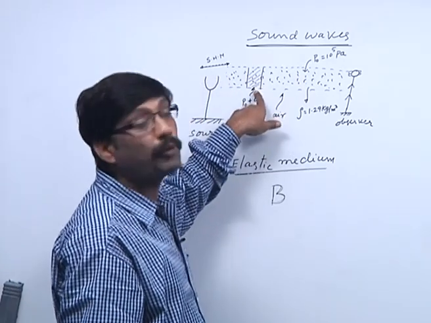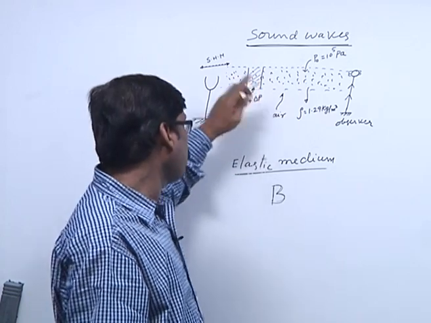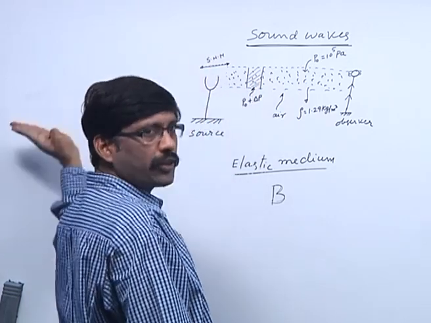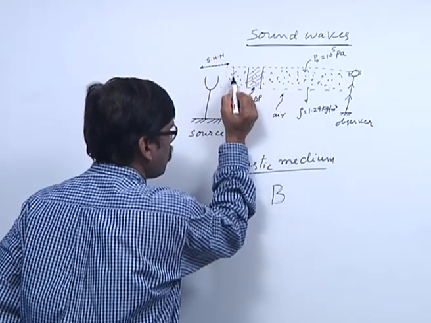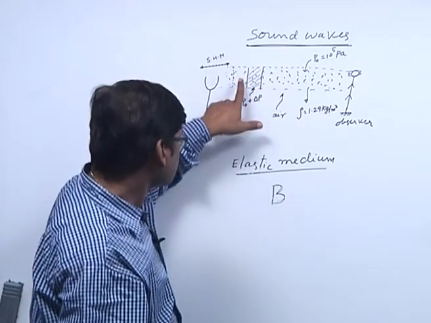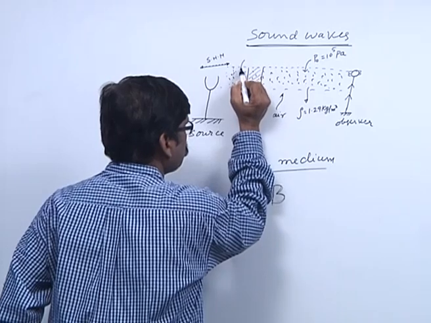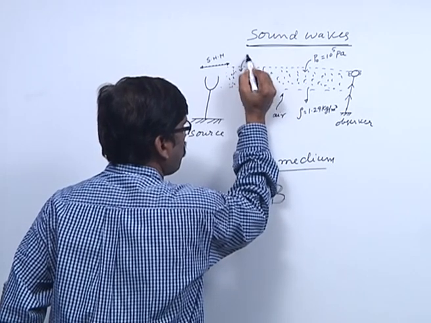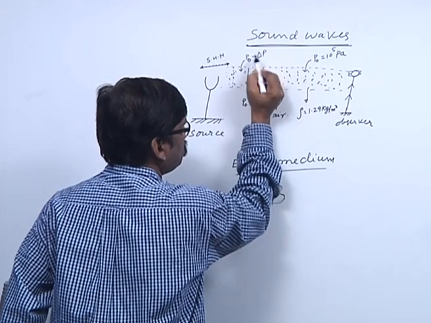We call this compression. Similarly, when it moves towards left of the mean position, a region is formed which is slightly less dense and a less pressure zone, P naught minus delta P.